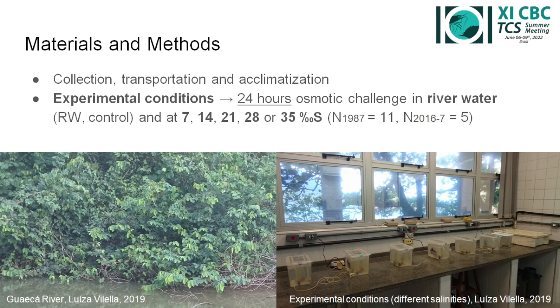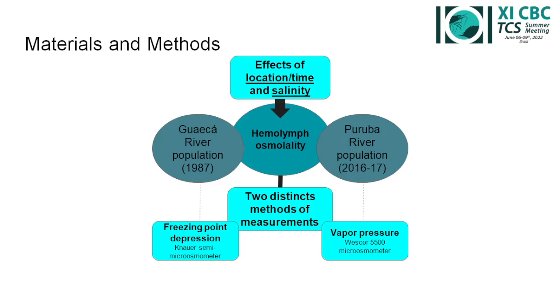Shrimps were collected by sieving the marginal vegetation and were transported to the laboratory and acclimatized in river water. They were then placed in the experimental salinities for 24 hours. Those conditions represent hyperosmotic challenge at 6 different salinities. Hemolymph osmolality was sampled to assess the effect of location, time, and salinity. We also compared the two distinct measurement methods used in 1987 by McNamara, freezing point depression, and in 2016 and 17 by myself, vapor pressure.